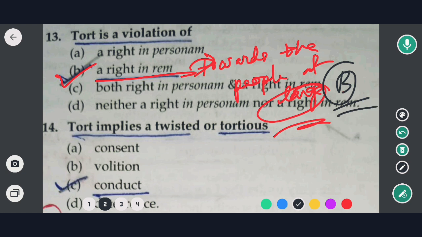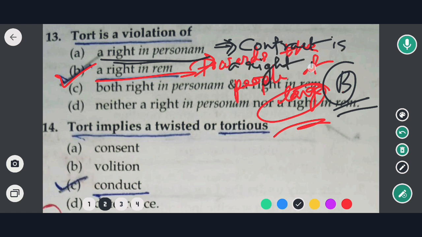So right in personam क्या होगा, बोले तो contract is a right in personam. Contract is a right in personam. Okay, so now move to next question.